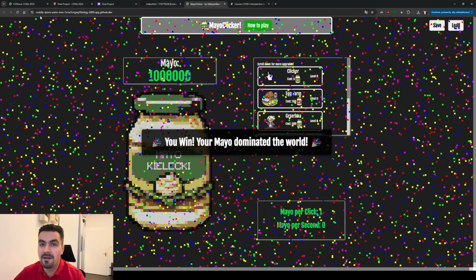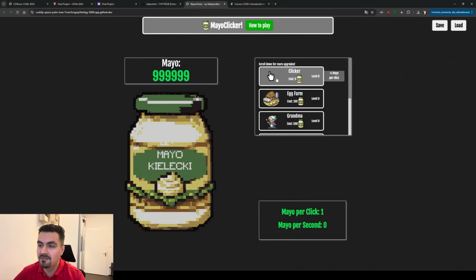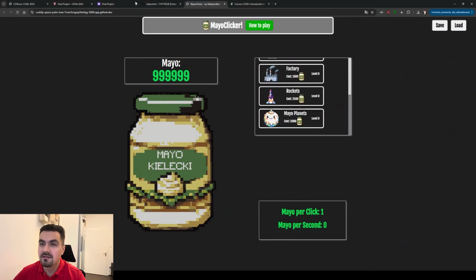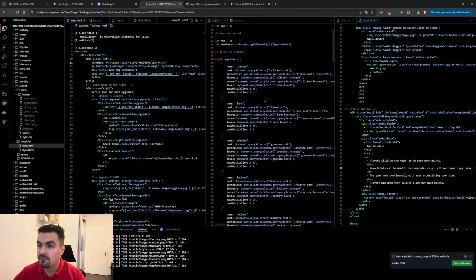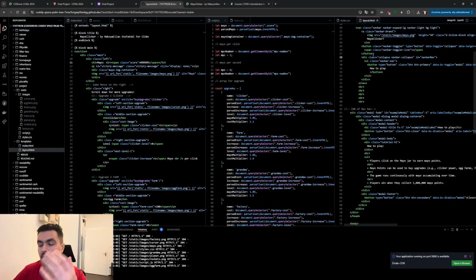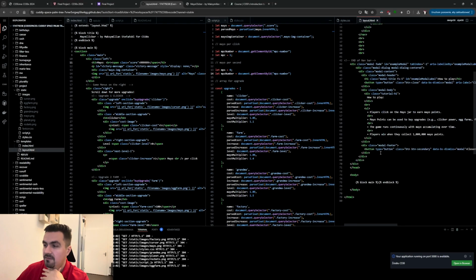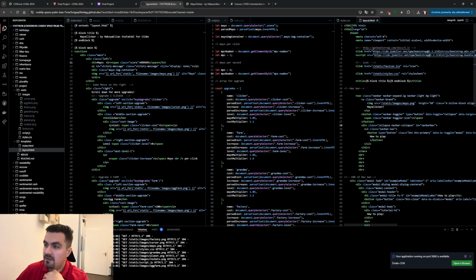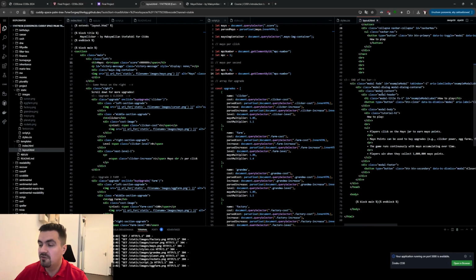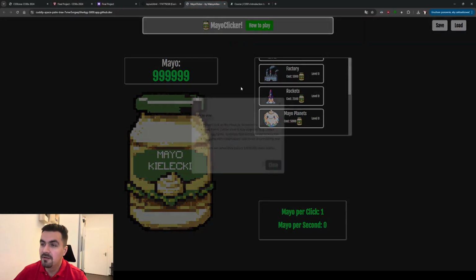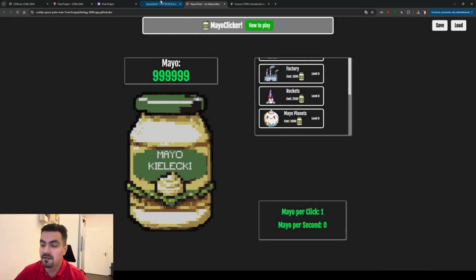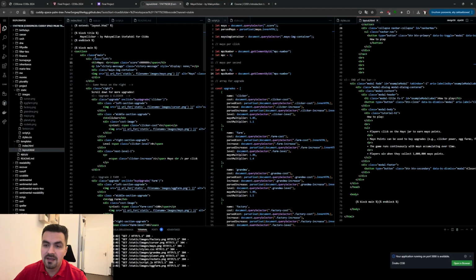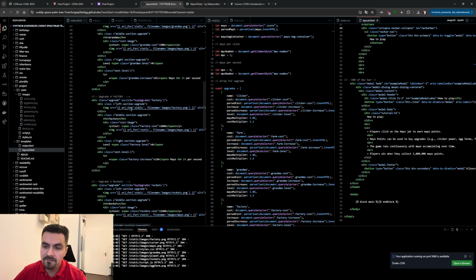So the way this website is made is mostly made in JavaScript, but I also separated the website itself into different files. So we have the layout, which is basically everything that's not the game. So the menu on top, how to play, and etc. And the core of the game is made in a different HTML.